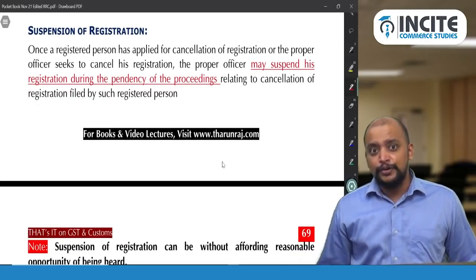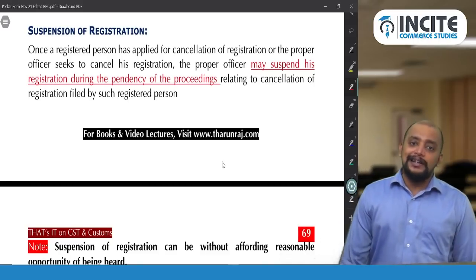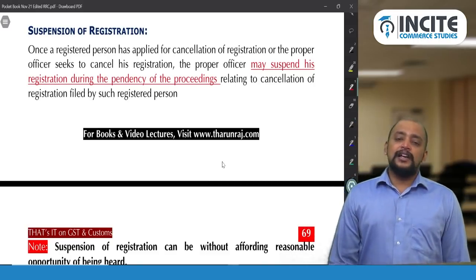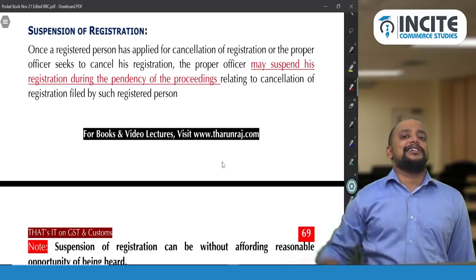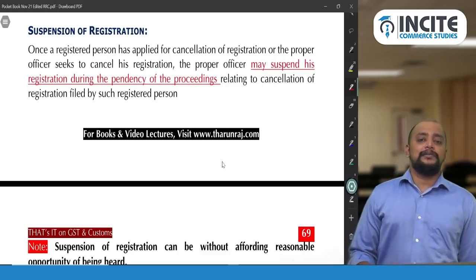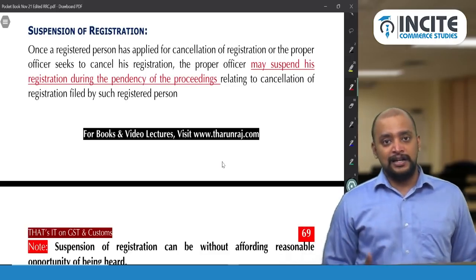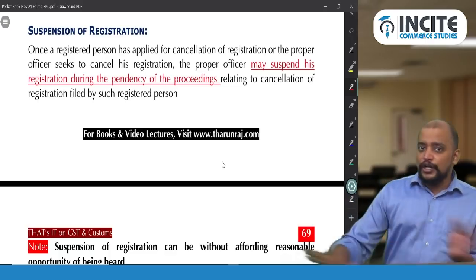Then what do we need to do? For this period for which your registration is suspended, you have to file the returns and pay the taxes. Sir, but I did not collect the tax from the recipient. So you give a revised tax invoice at a later point of time within 1 month from the date when the application is rejected. So then you are no longer cancelled, so you will continue with the registration.